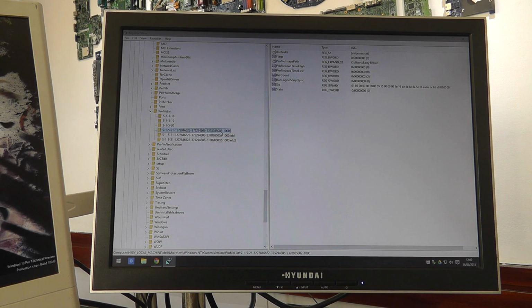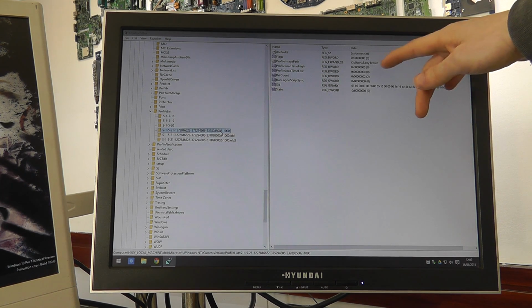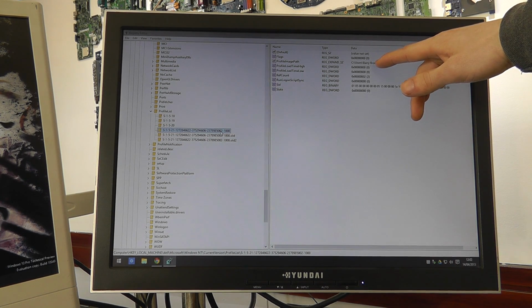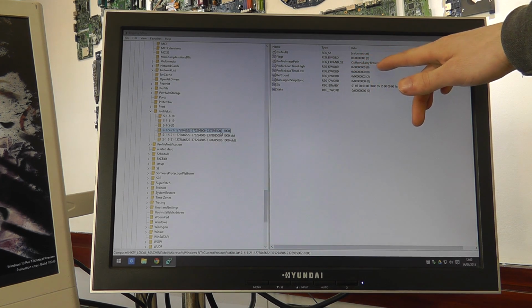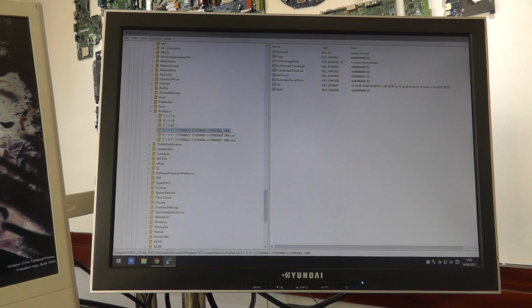So have a look at each one and check which one leads to the legitimate profile path, which should be something along the lines of users and then your name. Then rename the extension as appropriate. So make sure that the correct profile has no extension, and your temporary ones, just rename those to old or old 2.